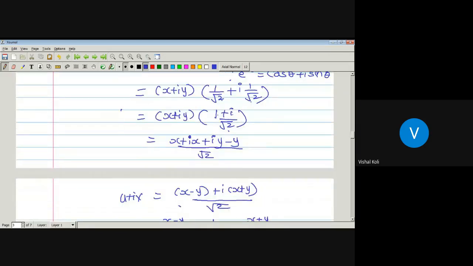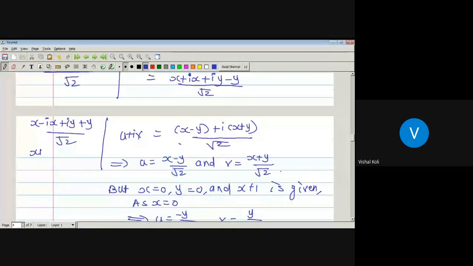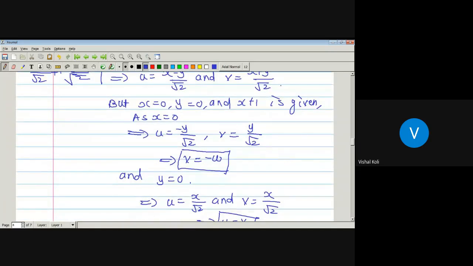If here is 1 minus i divided by root 2, then this will be nothing but x plus iy into 1 minus i divided by root 2. If we multiply this, we get x minus ix plus iy minus i squared y, divided by root 2, and we get x plus y divided by root 2 plus i into y minus x divided by root 2. Then by just putting the values we get a region somewhere here.